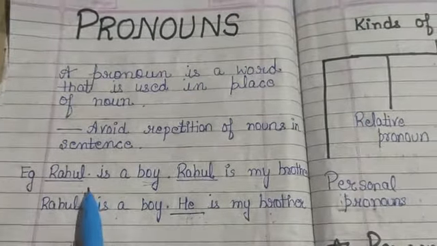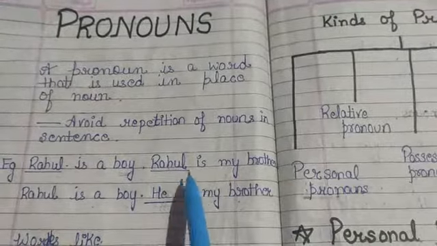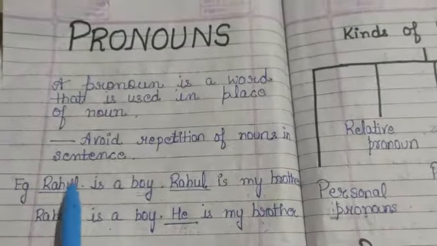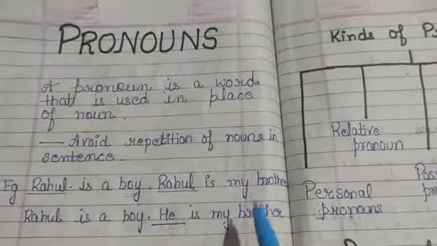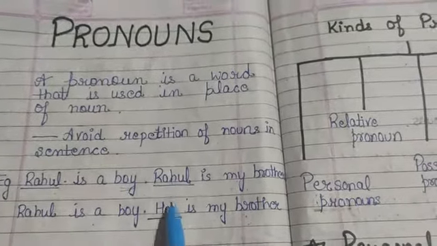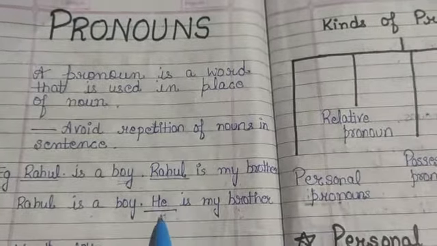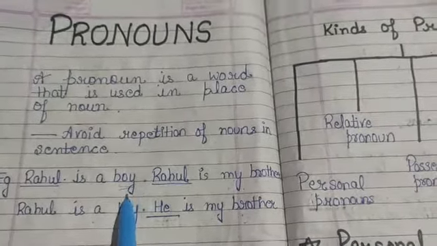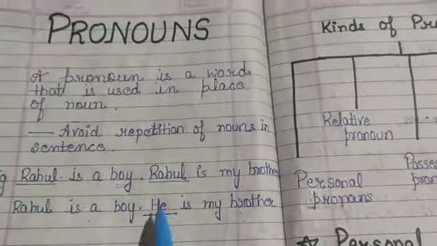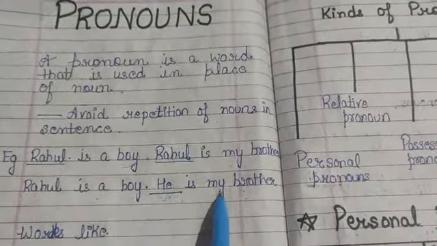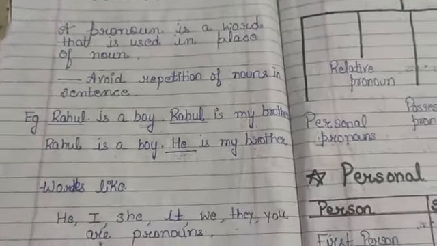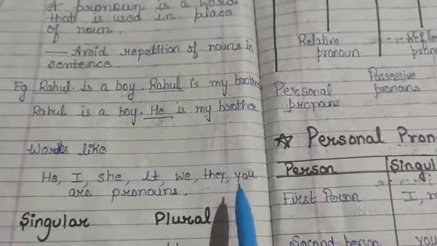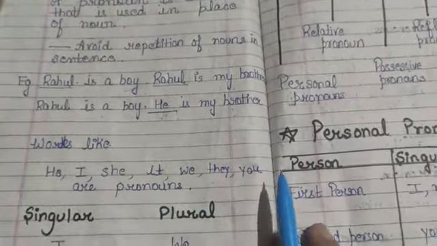Let's see an example. Rahul is a boy. Rahul is my brother. In this sentence, the noun Rahul is occurring more than one time. So, in place of that, I have substituted the pronoun he. Because here Rahul is a boy and for a boy, we will use the word he. So, here he is a pronoun. Words like he, I, she, it, we, they, you are pronouns.